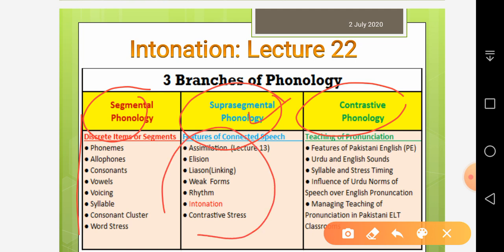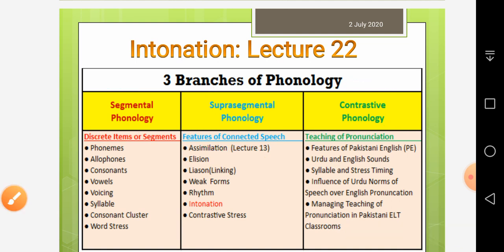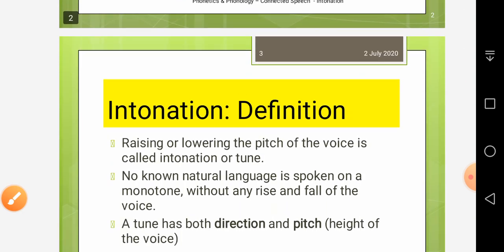So intonation is not an easy concept to understand at this early stage of second language learning, but I'll try to touch upon a few features of intonation. Next in the series will be contrastive phonology, that is pronunciation teaching, and the features of Pakistani English. So let's turn towards intonation.